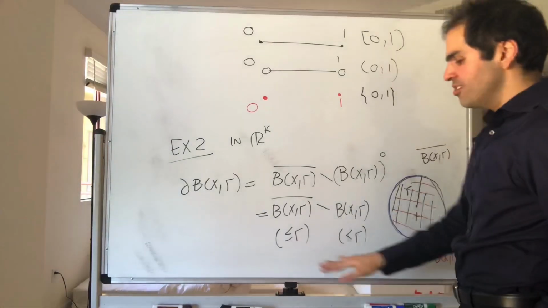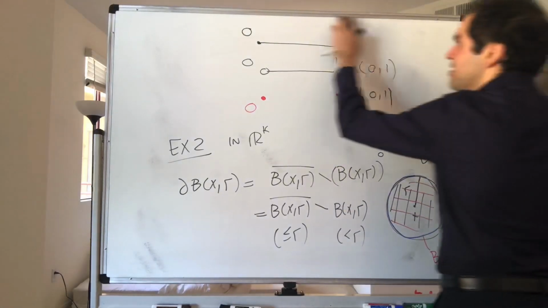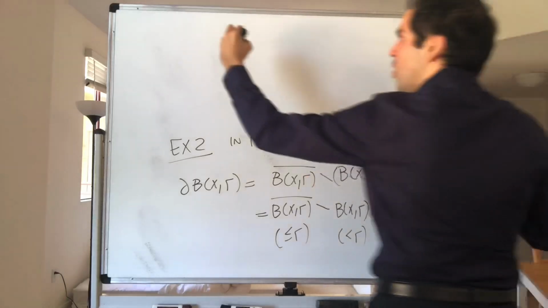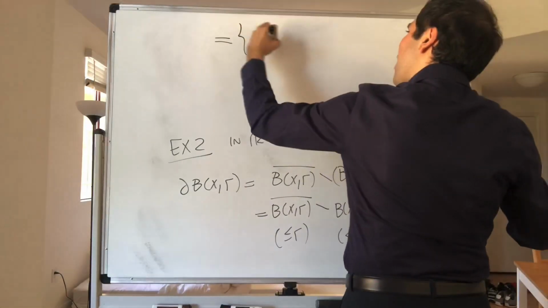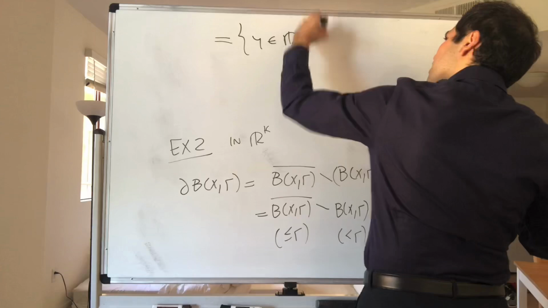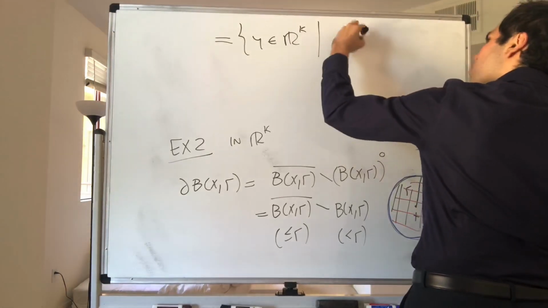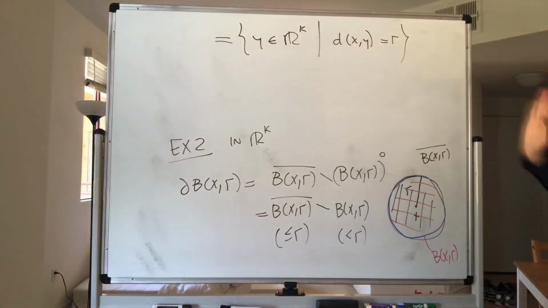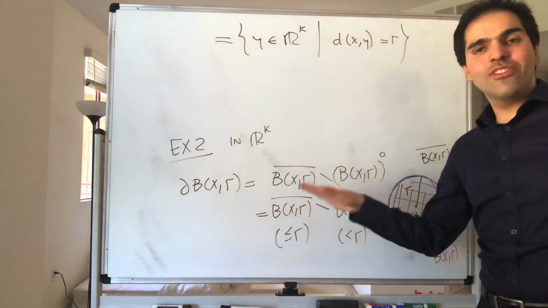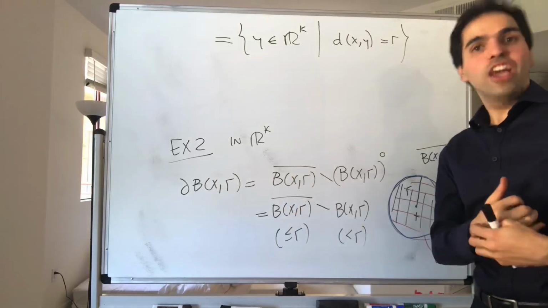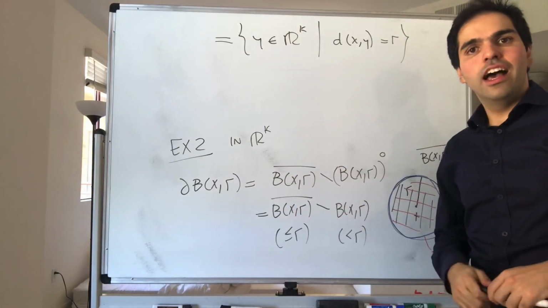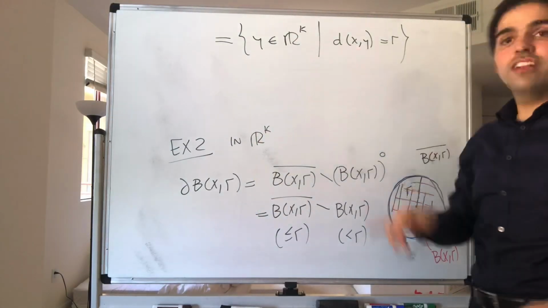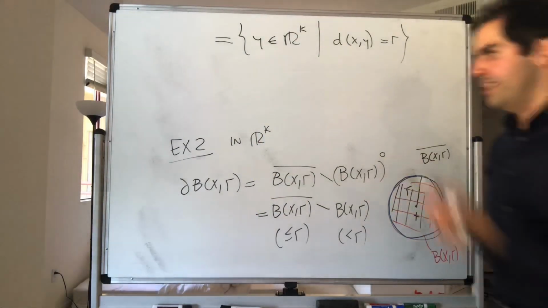Because this is less than or equal to r, and this is strictly less than r, the only things that remain are the things equal to r. So this is the set of y in R^k such that d(x, y) equals r. But careful, this is generally only true for R^k. There are counterexamples, for let's say the discrete metric, where the boundary of the ball is not always equal to the sphere. There's a video on that.